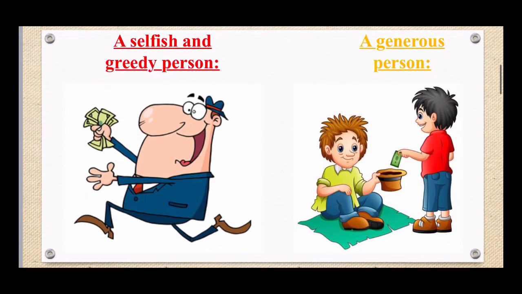Here I have a picture of a selfish and greedy person on the left hand side of the slide, and on the right hand side, I have a generous person, right? So, we can see the difference in the pictures. The greedy person is running away with all the money, and the generous person is actually giving money to a homeless person or someone that needs it more than they need it.